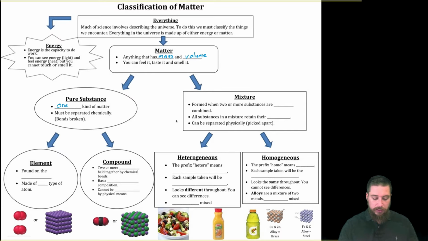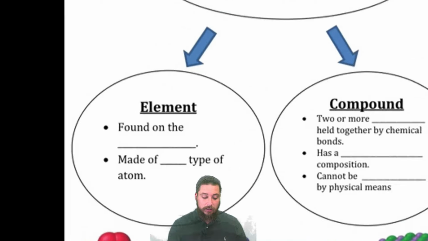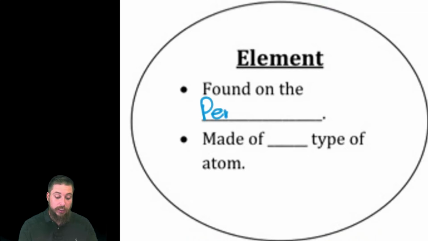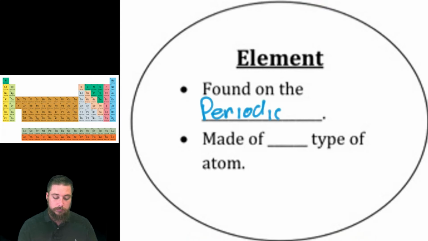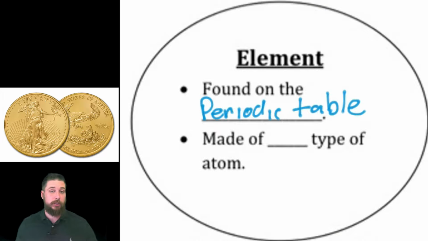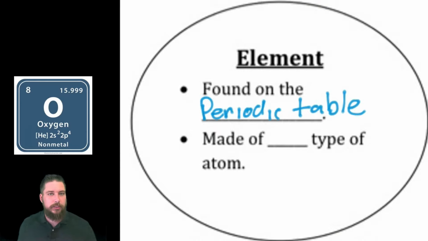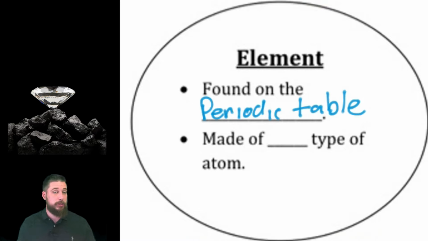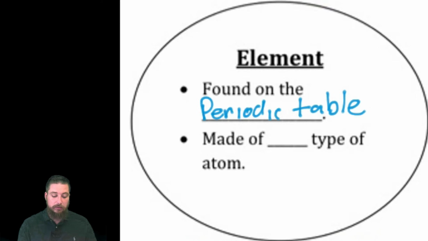The first one is going to be an element, and an element is found on the periodic table. So anything on the periodic table is an element. And so, for example, gold is on the periodic table. It's an element. Oxygen's an element. Carbon's an element. So if you were to have pure carbon, that would be classified as an element. And it's made of one type of atom.